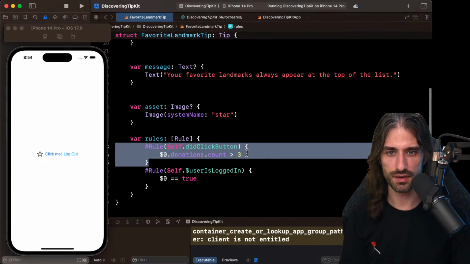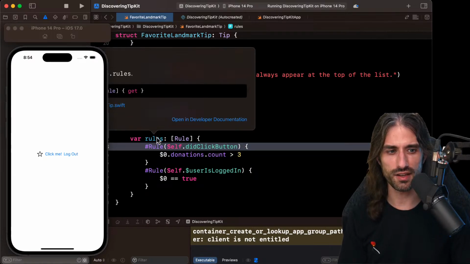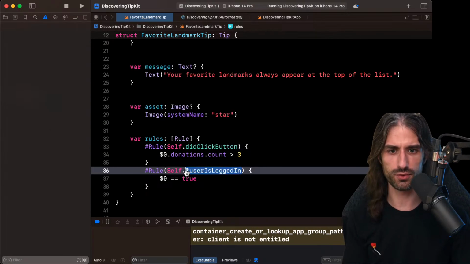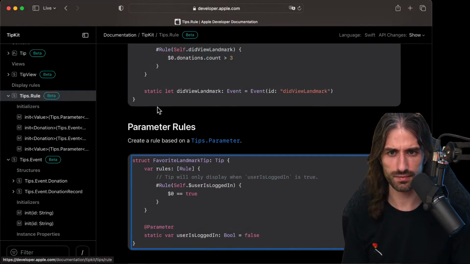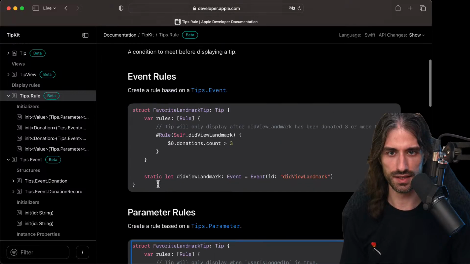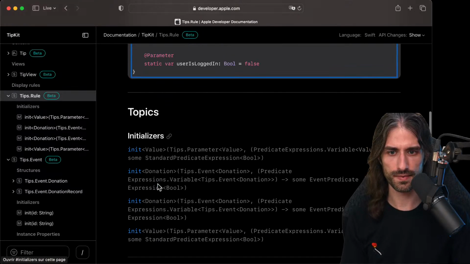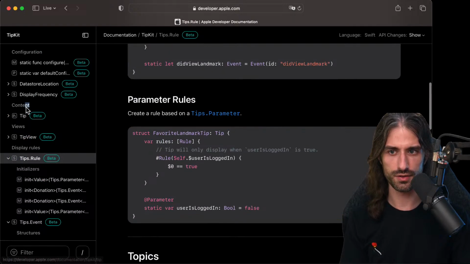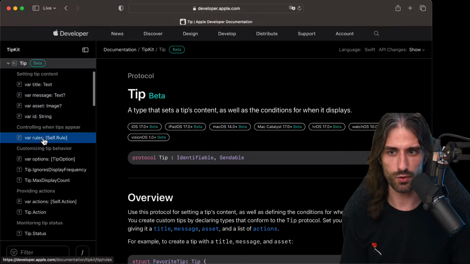So the app builds, perfect. And now I have put both rules, and I'm wondering if there is an and or an or between the two rules. So for that, I'm going to go back to the doc. They only show one rule, and so I guess it's more on the tip that I create my rules.